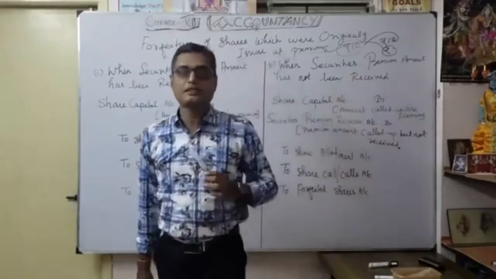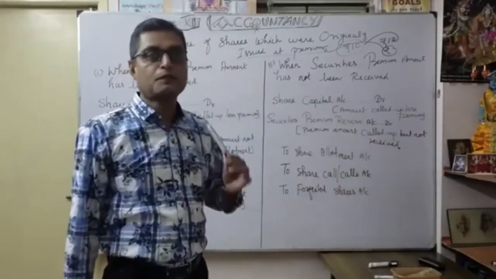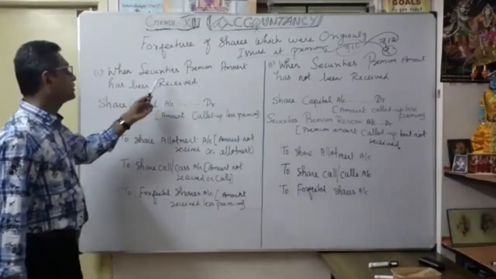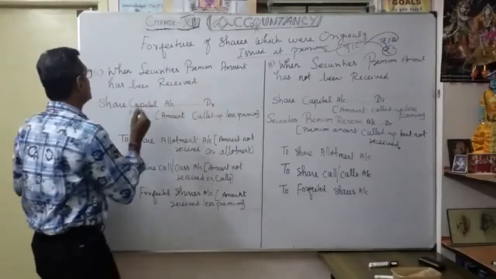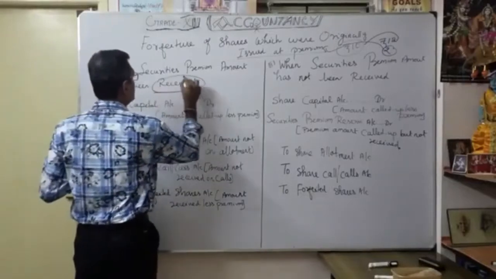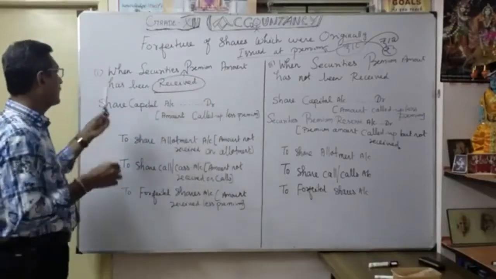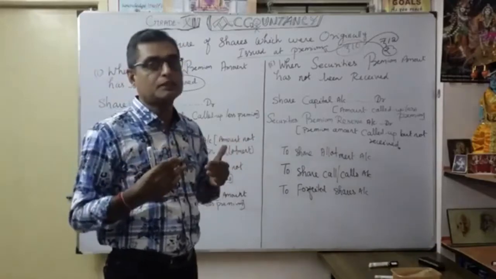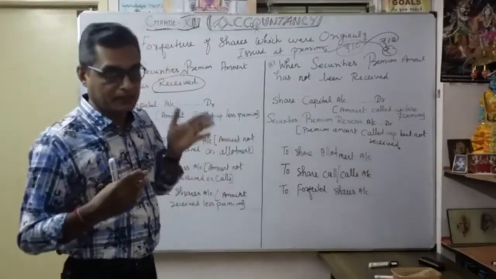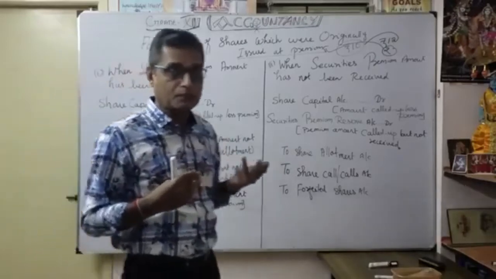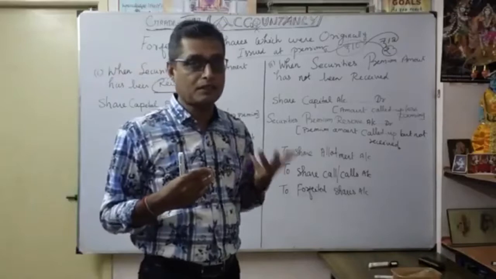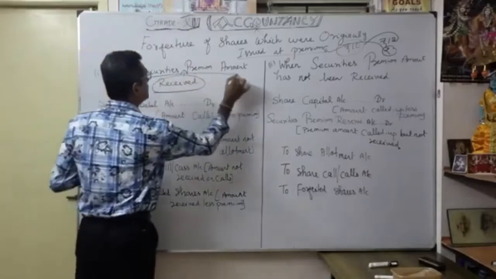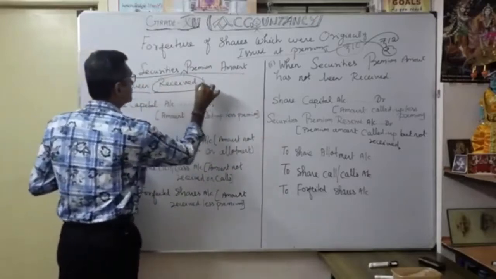Now, how do we give treatment according to forfeiture of shares? There are two possibilities. The first important one is when the securities premium amount has been received. This word is very, very important. What is the meaning? Even when the securities premium is received, the company is going to forfeit at the time of default of share allotment, or the first call or second and final call. Now let's see the journal entries when the securities premium amount has been received.